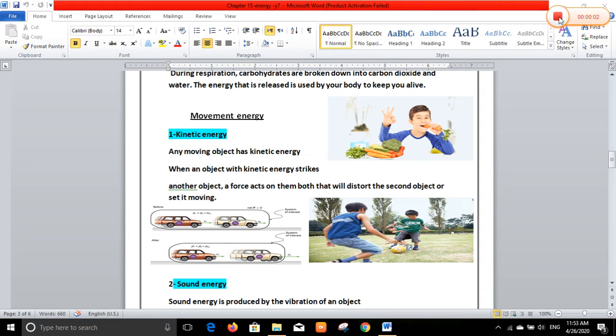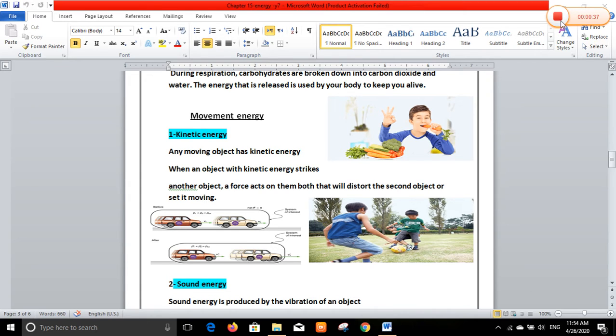Now we'll speak about the second form of energy: movement energy. The first type was potential energy, the second type is movement energy. Number one in movement energy is kinetic energy. Any moving object has kinetic energy. When an object with kinetic energy strikes another object, what happens? A force acts on them both that will distort the second object or set it moving.